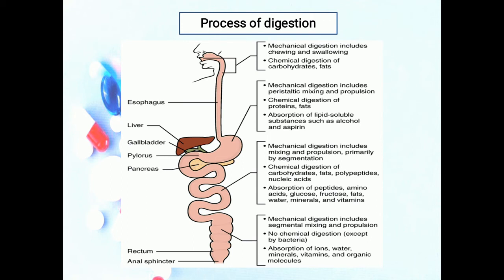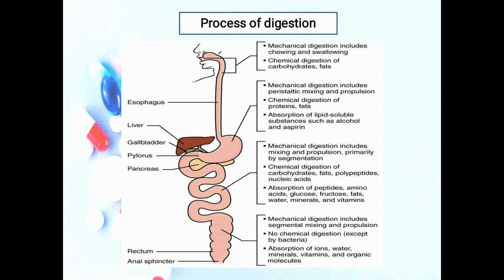Now, the mechanical digestion in the small intestine. The two types of movement of the small intestine, segmentation and a type of peristalsis called migrating motility complexes, are governed mainly by the myenteric plexus. Segmentations are localized mixing contractions that occur in the portion of intestine distended by a large volume of chyme. Segmentations mix chyme with the digestive juices and bring the particles of food into contact with the mucosa for absorption. They don't push the intestinal contents along the tract.